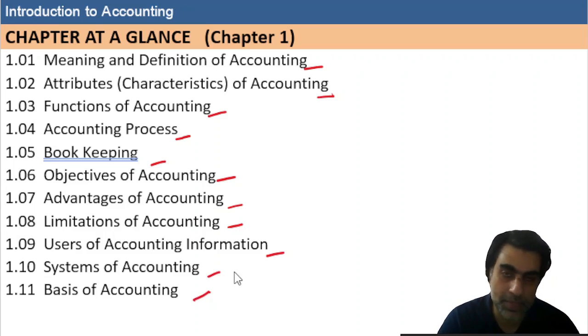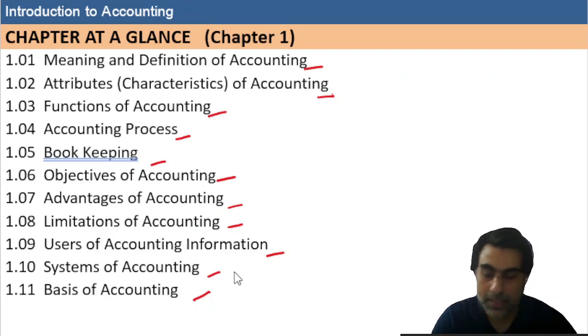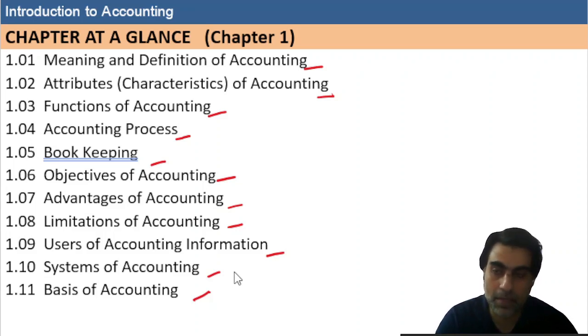And if you have zero knowledge in accounting, this is the right place to understand what exactly accounting is. So in this full journey, we will not discuss the accounting standards in depth or the government rules and regulations related to accounting. We will try to understand fundamentally what accounting is.